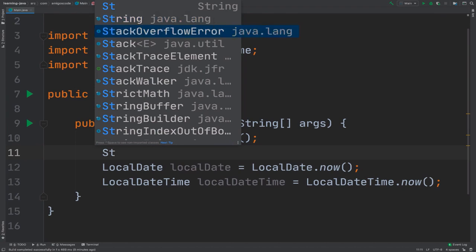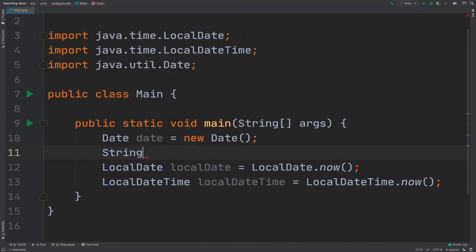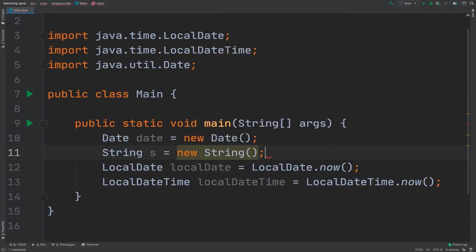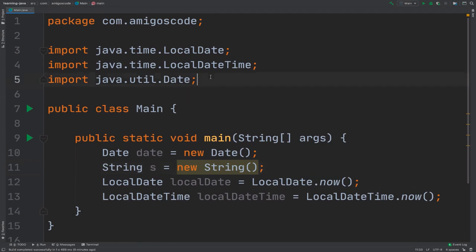So java.lang, this actually is an interesting one. So let me simply say string and then s equals to new and then string. So right here, you see that we have no import statement. Anything that comes from java.lang, we have no import statements.